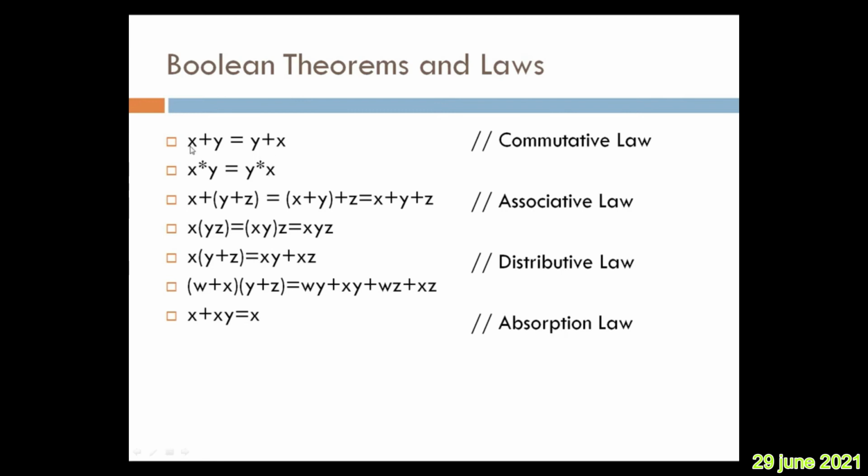Logically speaking, if x is logically added with y or y is logically added with x, both are the same. Similarly, if x is logically ANDed with y or y is ANDed with x, both are the same. And the associative law: adding the first two and then the third, or adding the second and third and then the first, both will be the same. Ultimately, that is nothing but x plus y plus z.